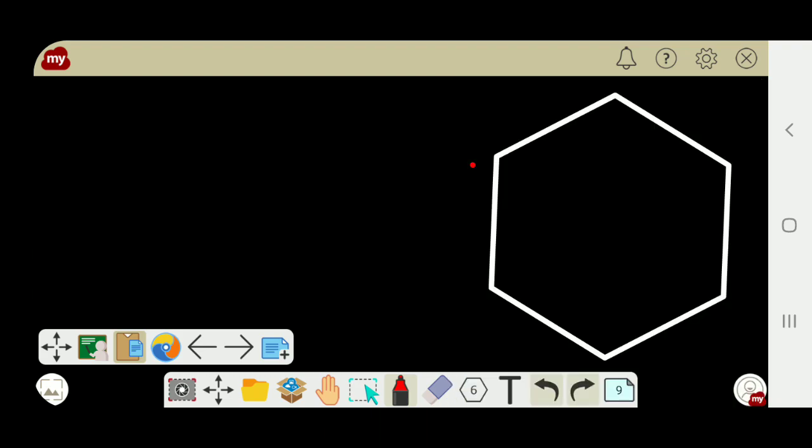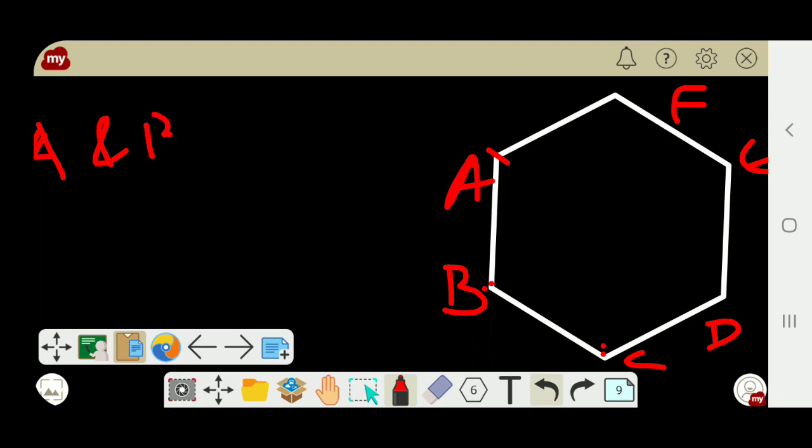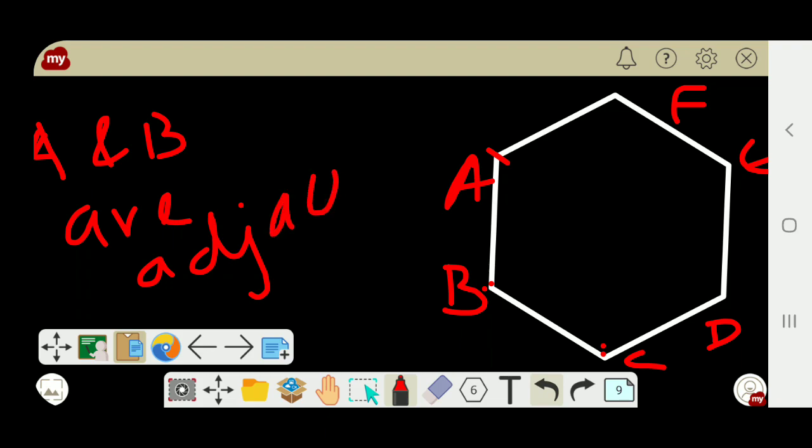Vertex A, B, can you see that? C, D, E, F. So children, A and B are adjacent vertices. A and B are very close, very near.